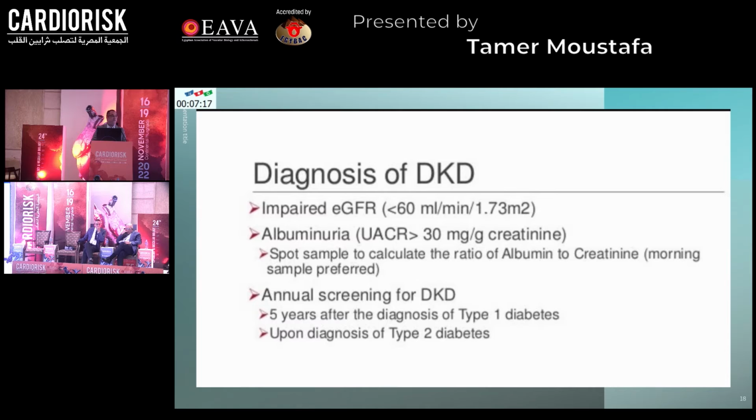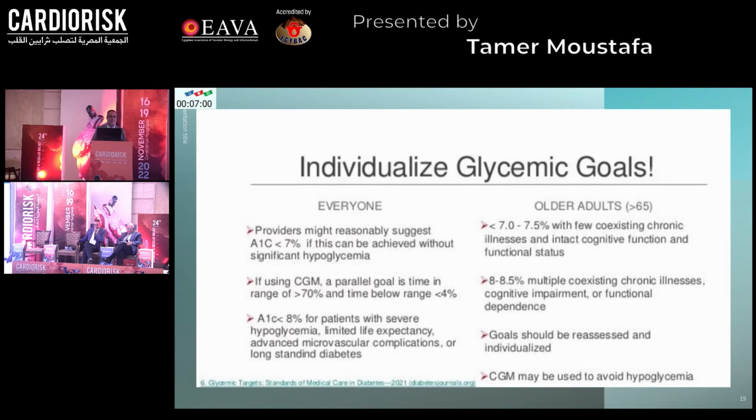The diagnosis of DKD depends on impaired estimated GFR less than 60 or albuminuria with urinary albumin creatinine ratio more than 30. Screen annually for DKD, starting after 5 years in type 1 diabetes and at the time of diagnosis of type 2 diabetes. Individualize your glycemic control.